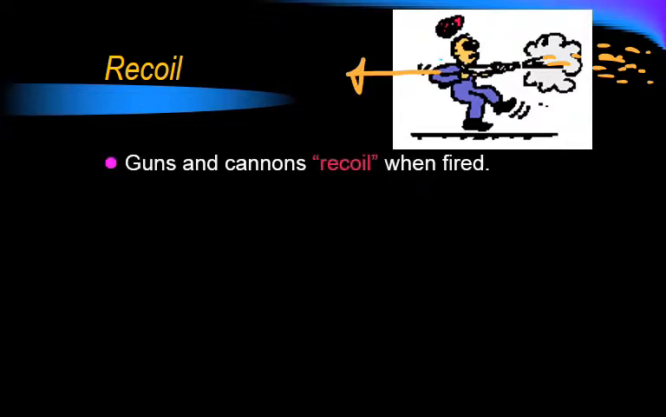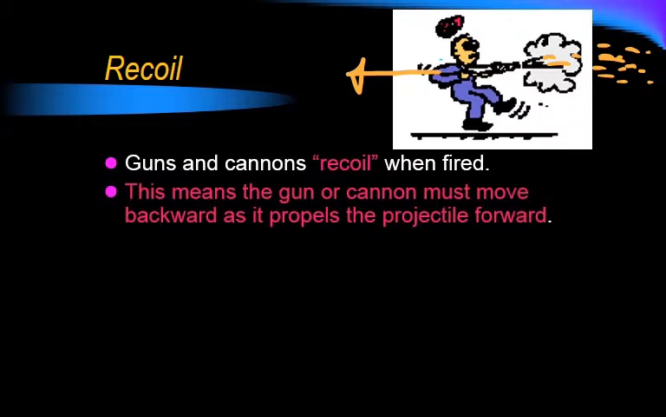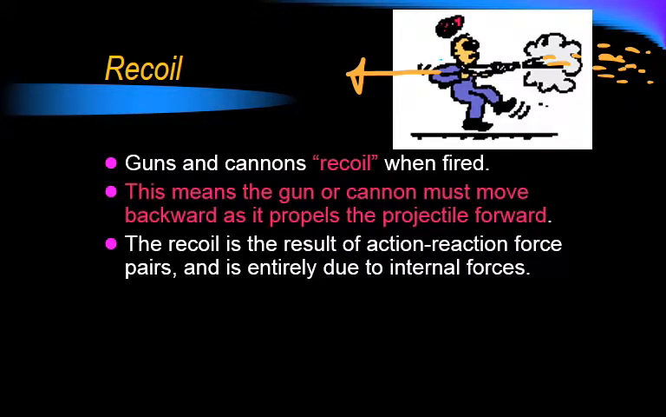Where we also see an internal force is in recoil. So here's a shotgun. If you shoot a shotgun, you have the shot going out this way. And what's the equal and opposite reaction? The shotgun's going to want to go back this way. It turns out the recoil is an action-reaction pair, and it's all internal forces.